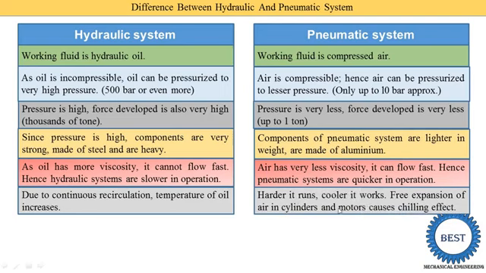In pneumatic systems, the harder it runs, the cooler it works. It means we use cylinders. In the cylinders the air expands. When we want to produce some force, at that time we require the expansion of the working substance. So when the expansion of the air takes place, its temperature is reduced. Free expansion of the air in cylinders and motors causes a chilling effect, so it is naturally chilled inside the motors.